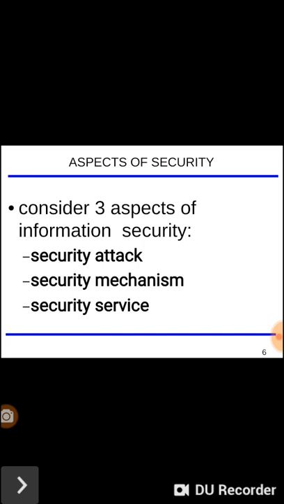So, the aspects of security. There are three different aspects of information security here. We are going to learn about information security, and these are the three aspects we will study. The first one is security attack. The second one is the security mechanism. The third one is security service.